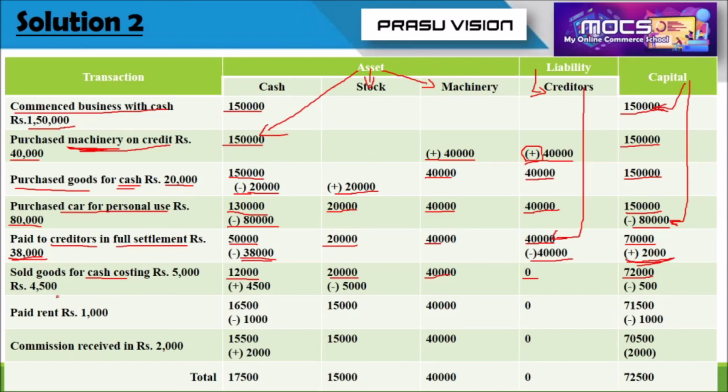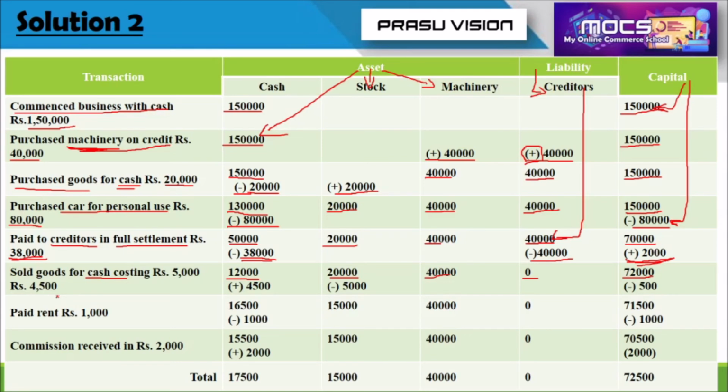That indicates they sold the goods for a loss. The actual cost of the product is 5,000, but they sold it for 4,500. That means maybe they are providing a discount, whatever it may be, they are getting a loss of rupees 500.